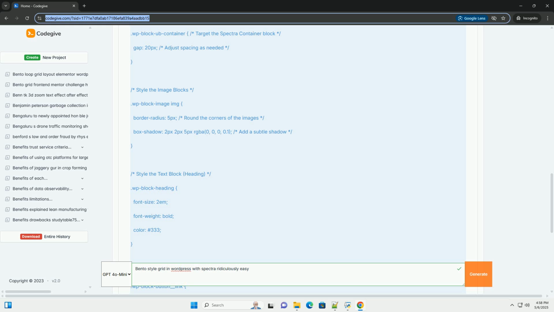Borders: add borders to the container or individual grid items. Typography: adjust the font sizes, colors, and styles of the text blocks. Padding: add padding to the content blocks to create some breathing room around the content. 7. Preview and publish.